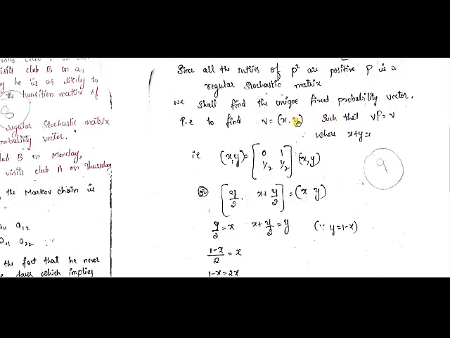This happens only when x plus y is equal to 1 and Vp is equal to V. Vp, this is a vector we have constructed; we have taken V in general, and the transition matrix P, Vp is equal to V. In earlier examples I have taken VA is equal to V, where the matrix was denoted by A. Here it is denoted by P, so that's why I have taken Vp is equal to V, where x plus y is equal to 1. The addition of these elements will give you 1. So this is the condition we have to take to find the unique fixed probability vector.